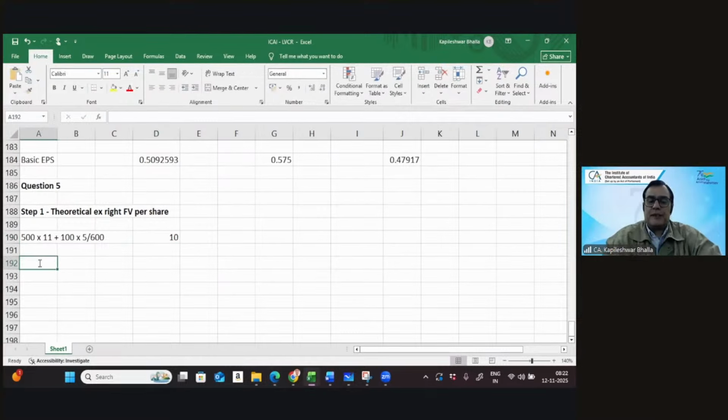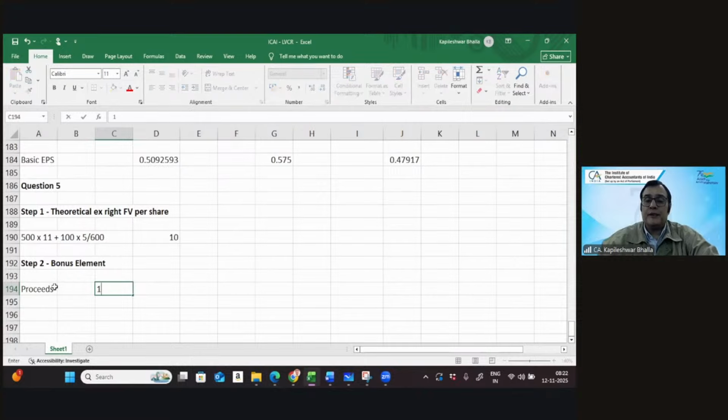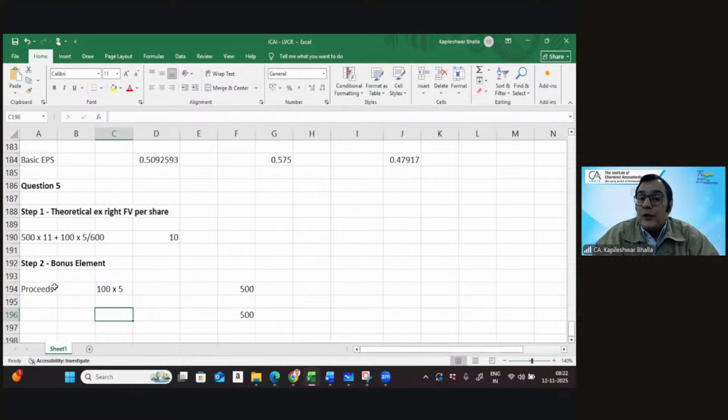Then we go to step number 2, and we need to get the bonus element. Instead of getting the adjustment factor, let's get the bonus element. So first of all, I need to get the proceeds. What is the proceeds? We're issuing 100 shares at the rate of 5. That makes it 500. The proceeds would remain 500. Now tell me, what will I do? I'll divide 500 by what?